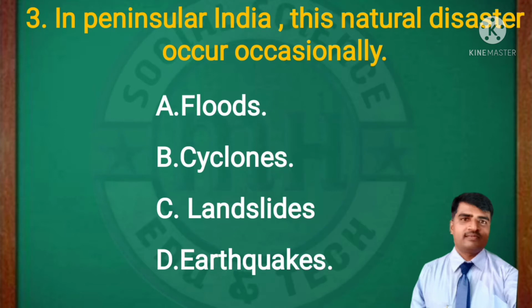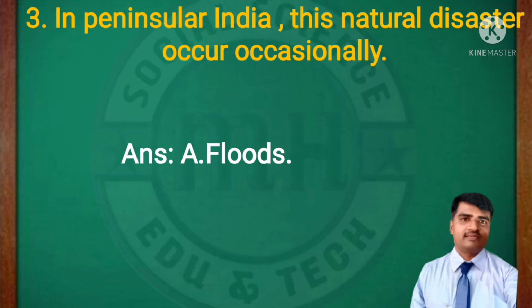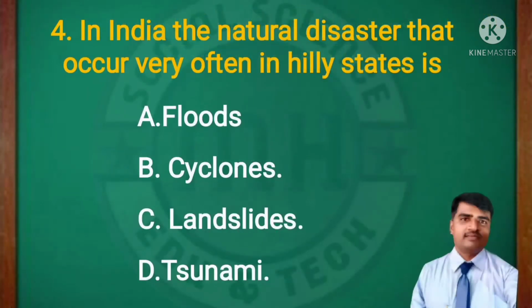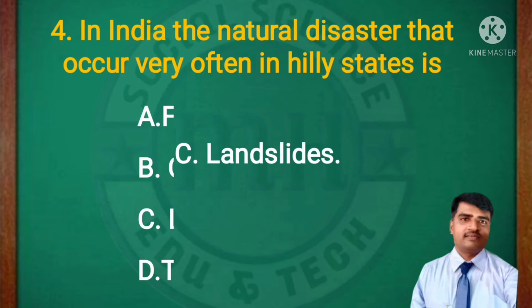MCQ question number 3. In peninsular India, which natural disaster occurs occasionally: floods, cyclone, landslide, earthquakes? The peninsular region is a triangle. In this peninsular region of India, this natural disaster occurs occasionally. Option A, floods. MCQ question number 4. In India, the natural disaster that occurs very often in the hilly stations is: floods, cyclone, landslide, tsunami. Which one is the right answer? C, the landslides.